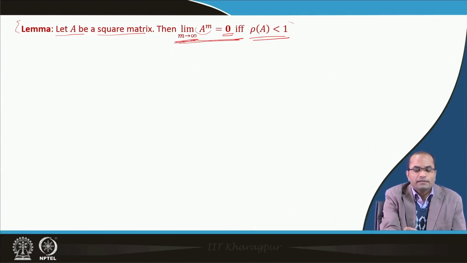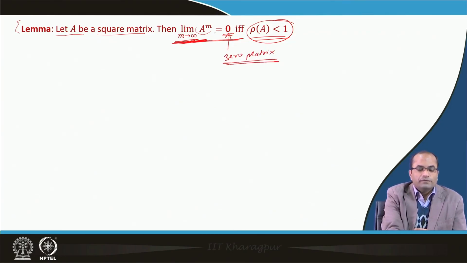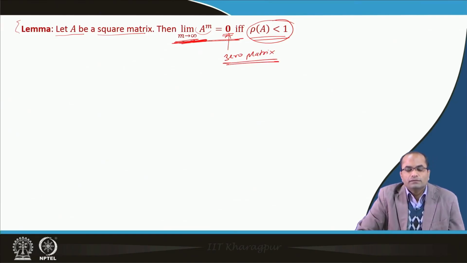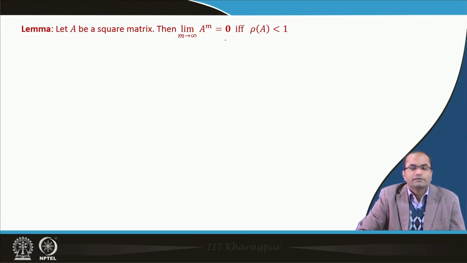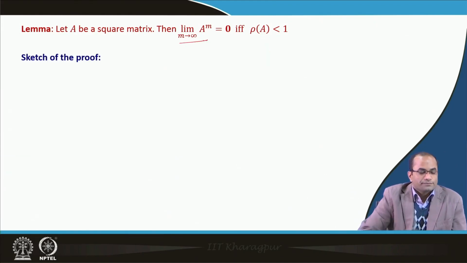So, if the spectral radius of A is less than 1, then this limit will definitely go to the 0 matrix, and if this happens, that means the spectral radius is less than 1. This is an if and only if condition in this case.